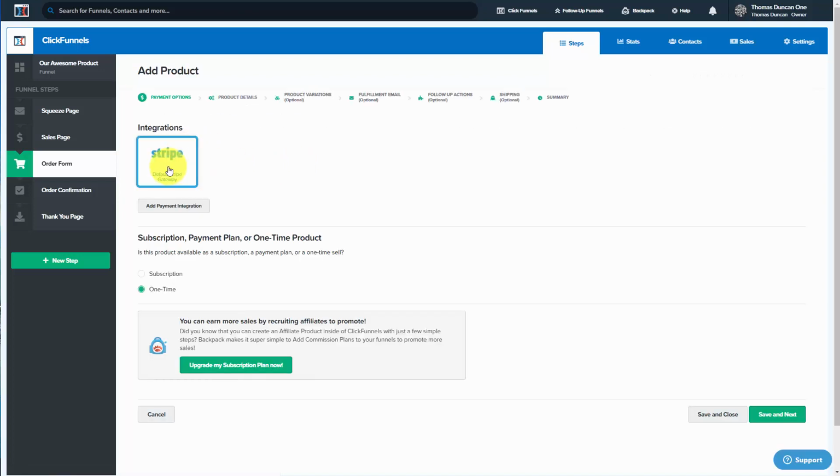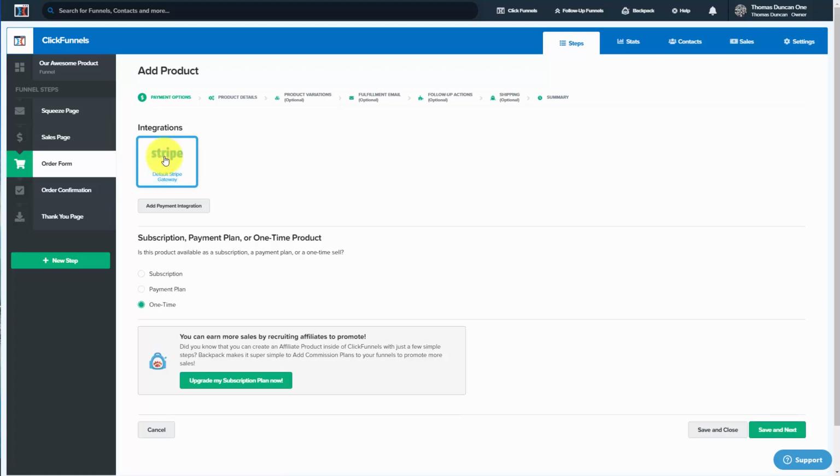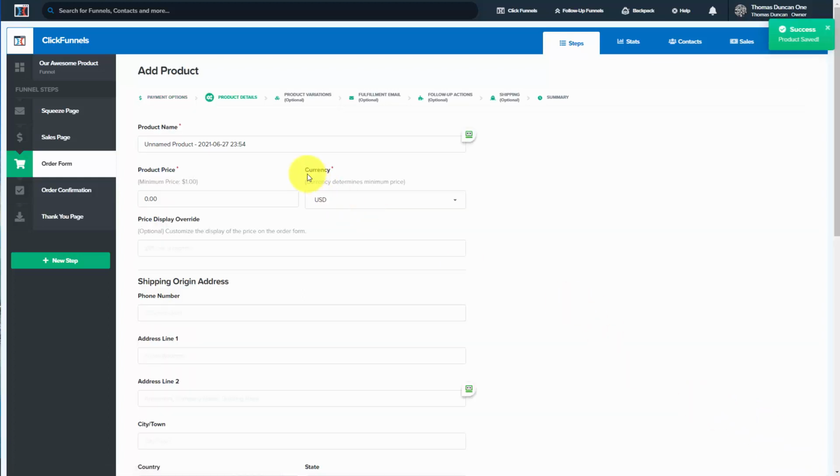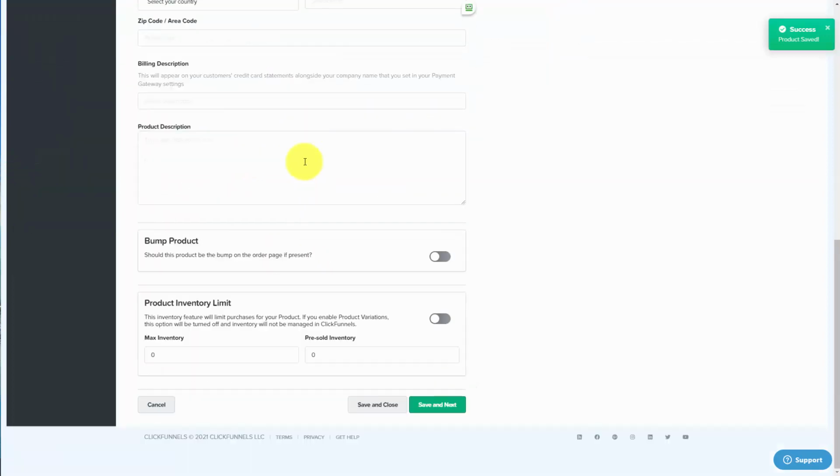You're then going to choose your payment integration. In this case we're going to choose our default Stripe gateway. We're then going to click Save and Next. We're going to give our product a name. We're then going to give the product a price. We're going to write in any identifying information, and then we're going to click Save and Next.